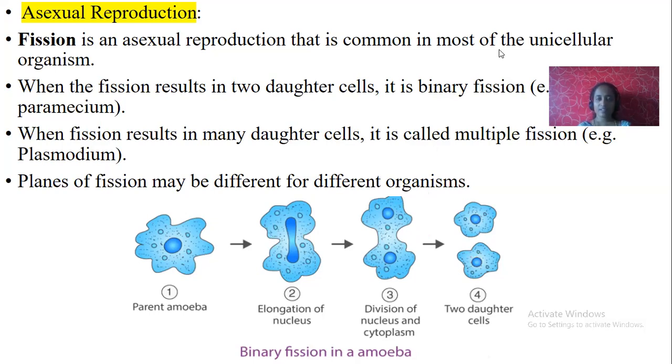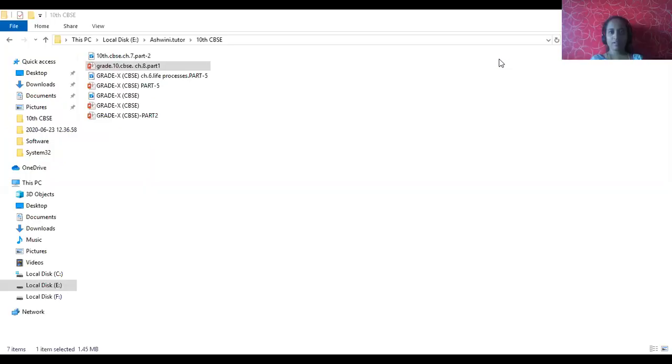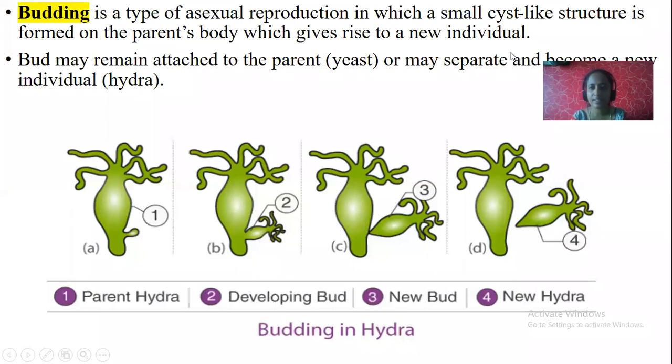Next, the second type of reproduction is budding. What is meant by budding? It is the type of reproduction in which a small bud, look at this picture, grows on the parent body and gets nutrition from its parent body and develops. When it matures, it automatically buds off from the parent body and develops into a separate individual. This type of reproduction we can see in Hydra as well as yeast.